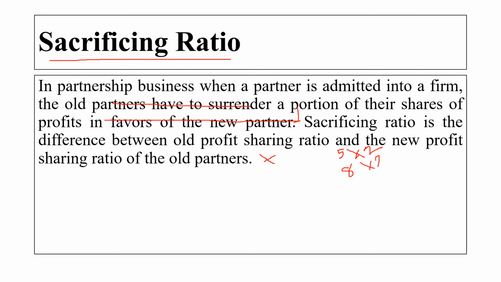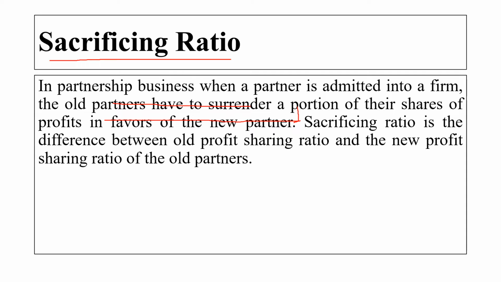Whenever a new person wants to come into the partnership, the old partners have to surrender some portion of their share of the profit, because the new partner will also get a share of the profit, right? And because of that, the old partners have to surrender some portion of their share of the profit.